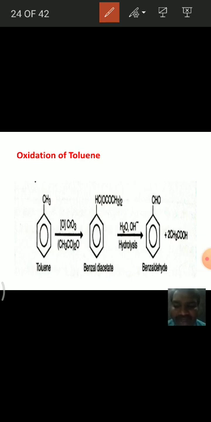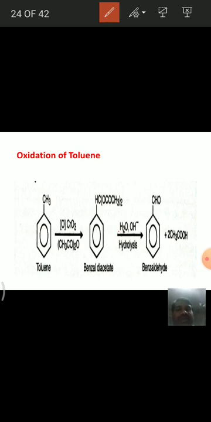That means in this reaction aldehyde is formed as the product. To prevent the further oxidation of the aldehyde formed, this acetic anhydride is used. When we use this acetic anhydride, it forms a gem diacetate. By the hydrolysis of this gem diacetate, we get benzaldehyde.